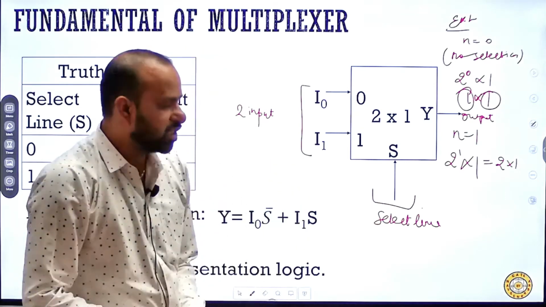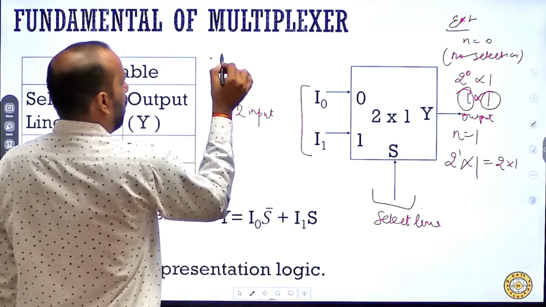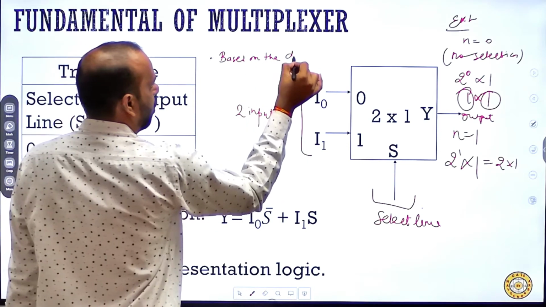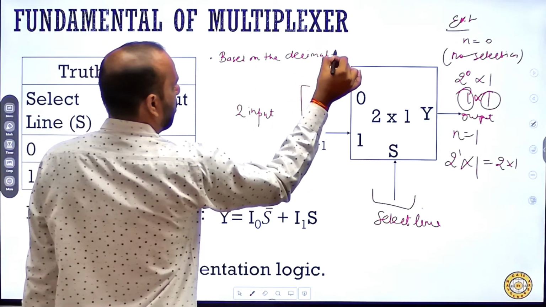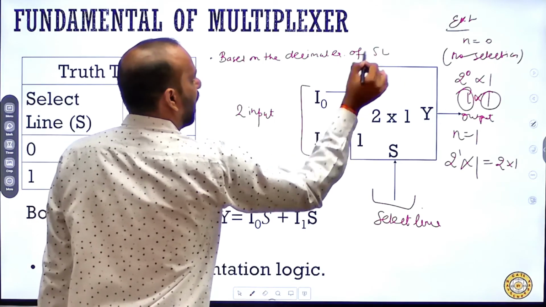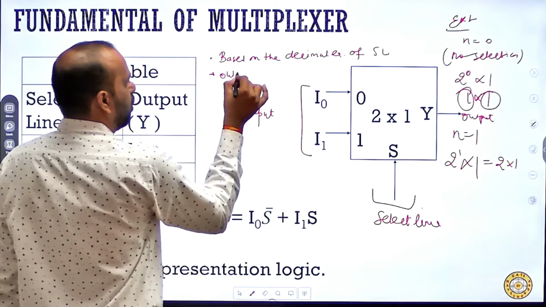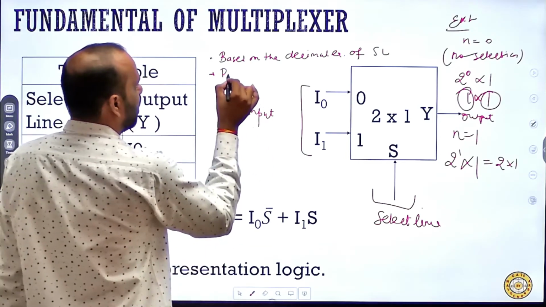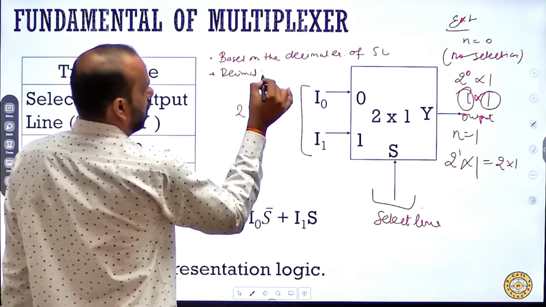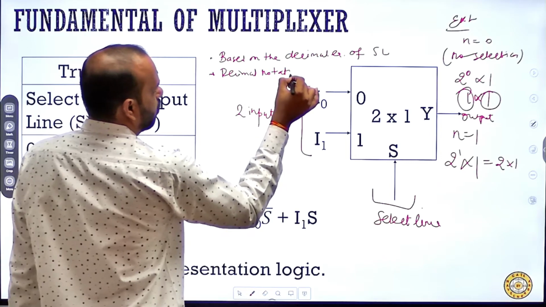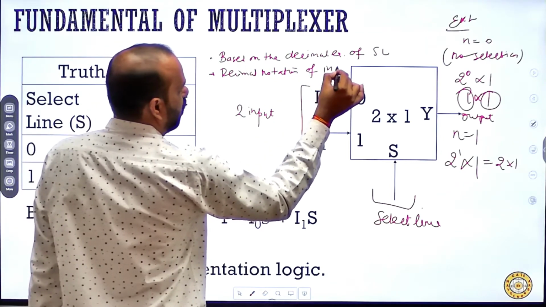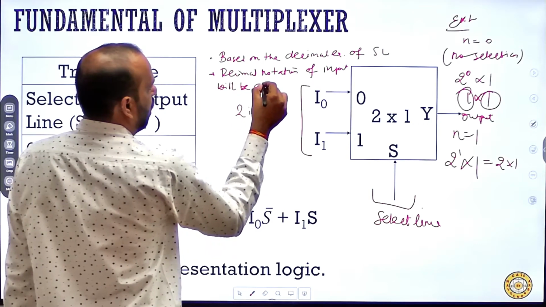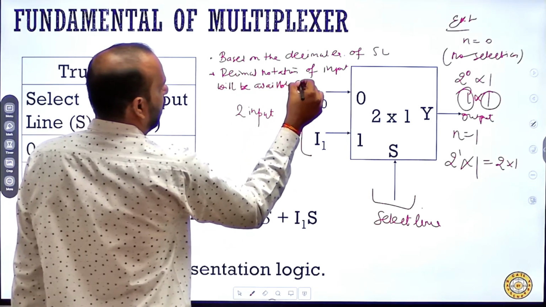Now what is the principle of this? Based on the decimal equivalent of the select line, the input with that decimal equivalent notation will be available at the output.